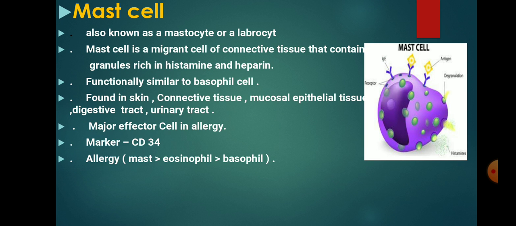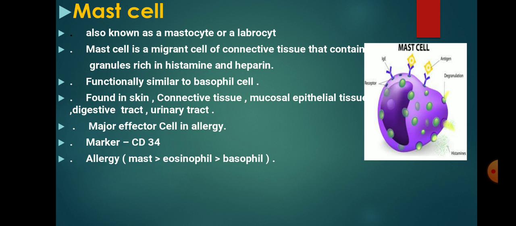Next slide is about mast cell, also known as mastocyte or labrocyte. It is a type of granulocyte derived from myeloid stem cell that is a part of the immune and neuroimmune system. The cell is produced in bone marrow in undifferentiated form but functional in tissue.